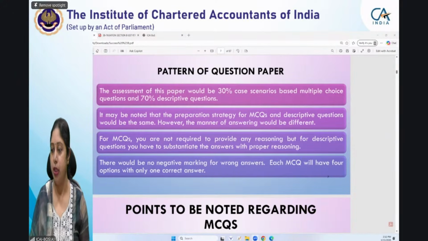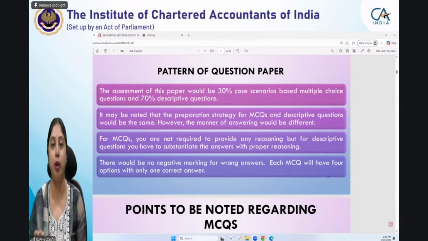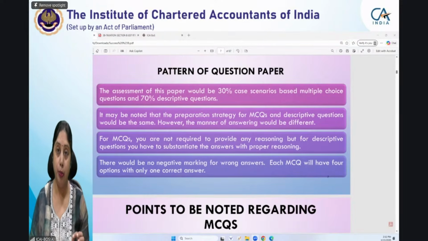Okay. So the preparation strategy is the same for MCQs as well as for descriptive portion. Only thing which you need to keep in mind is that while answering the MCQs, you need not provide any reasoning, and that saves your time also. So when you are allocating time for each question for MCQ portion, you need to allocate a lesser time. Then a more important point is that for MCQs, there is no negative marking.